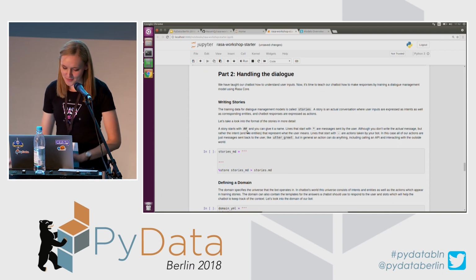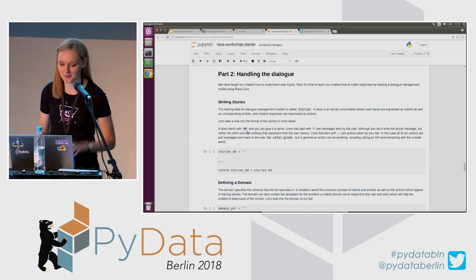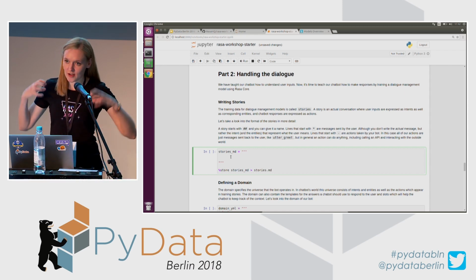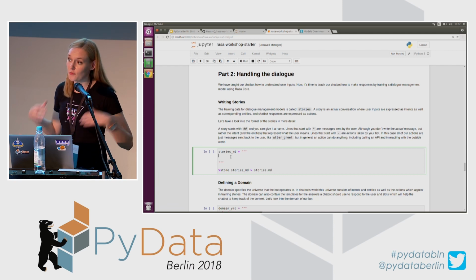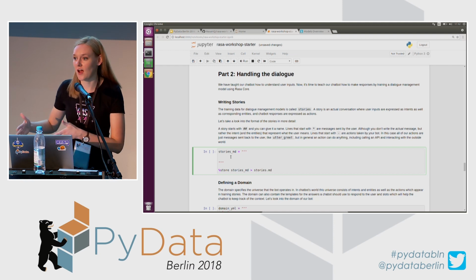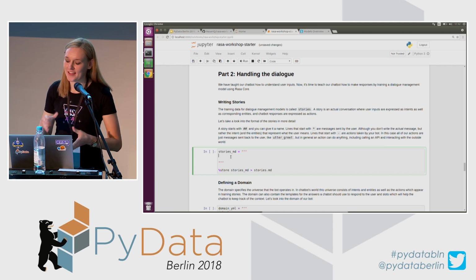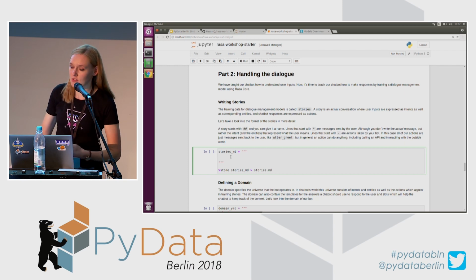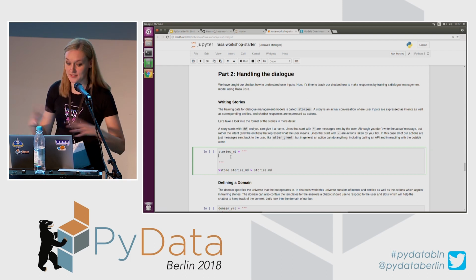Okay, dialogue management. So I will start with training examples again, but I'm just going to quickly show you how to do that. I'm not going to spend too much time because I have some more exciting things to show you as well. So in Rasa Core, training data consists of stories, and a story is a representation of an actual conversation that a user would have with a chatbot. User inputs are extracted in the form of intents and entities, and responses of a chatbot are expressed as actions that a chatbot would make at this specific state of the conversation.